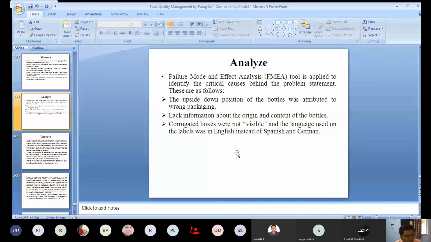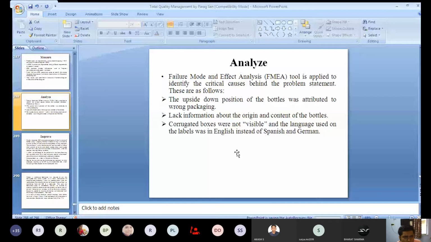You know that in Mexico, Spanish is the national language, and in Germany it is German. So you should also change the language, so that the employees or officers can understand it very easily.